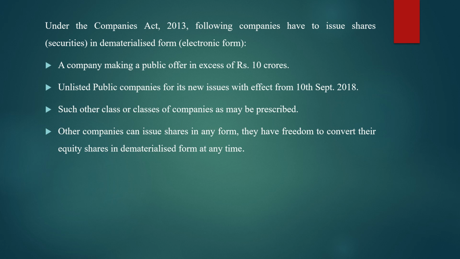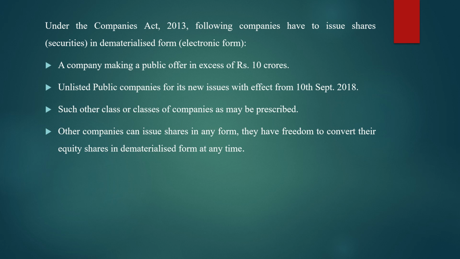Coming to the second type: an unlisted public company for its new issues, with effect from 10th September 2018. I had told you that there are certain companies which have listed their shares in the stock exchange. Such companies are known as listed companies. The companies whose shares are not listed in the stock exchange are called unlisted companies. So the second type of company which has to issue shares in electronic form is the unlisted public company. This you have to remember.